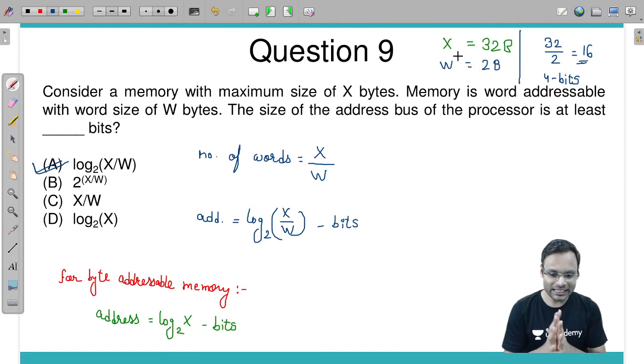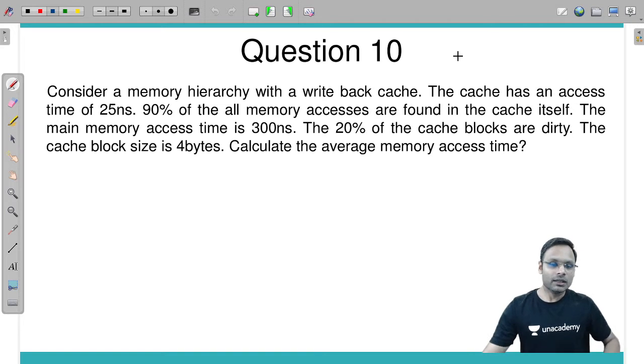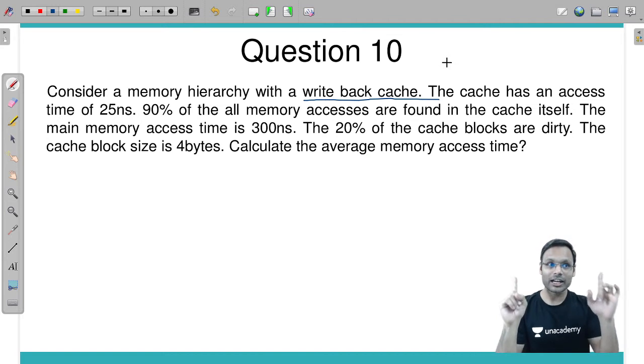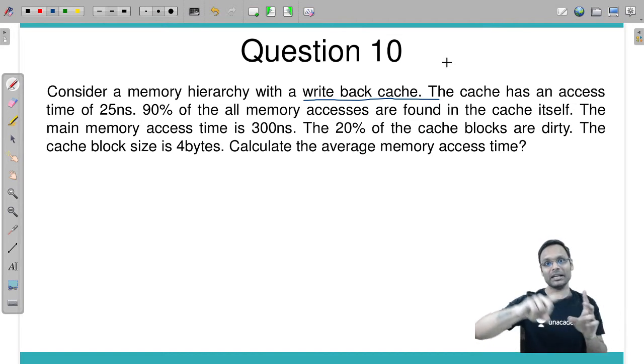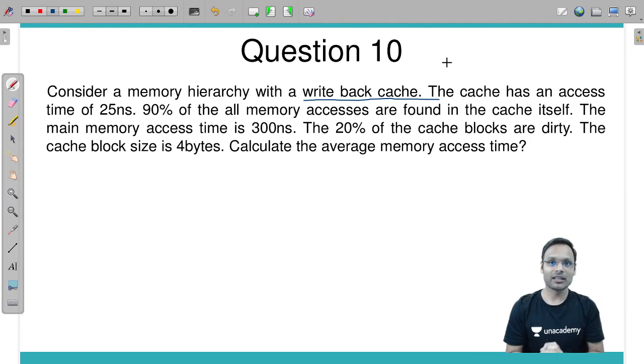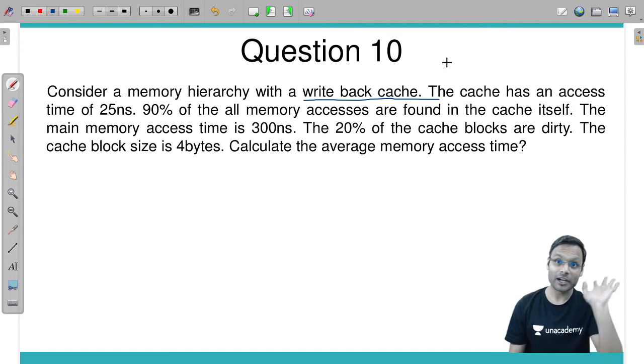Okay, so let's go for the next question. Question number 10. Consider a memory hierarchy with a write back cache. Okay, write back cache. As soon as I read this word, write back cache means only updation happens in the cache memory whenever updation is there in the memory. When a block is replaced from cache memory, then only we are bringing it to the main memory. That is the write back cache. Write through, write back wala, right?